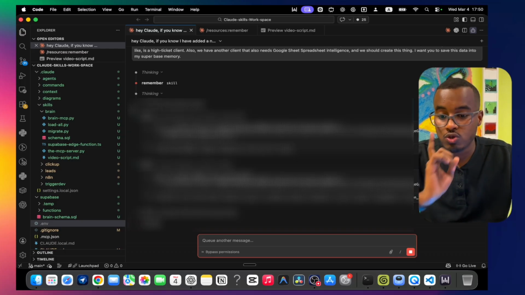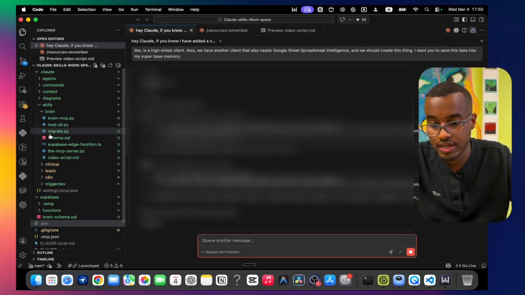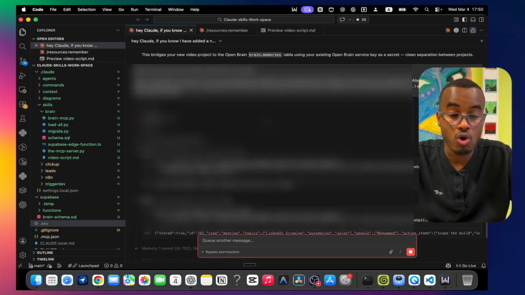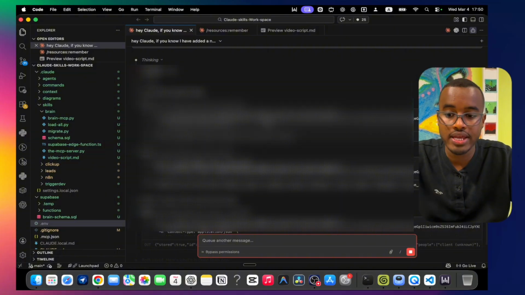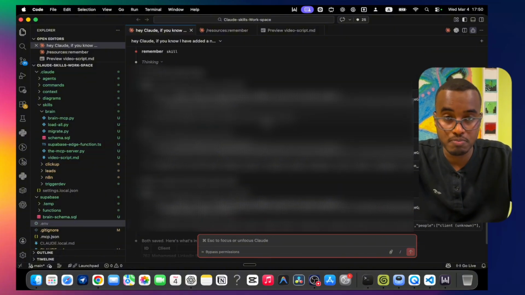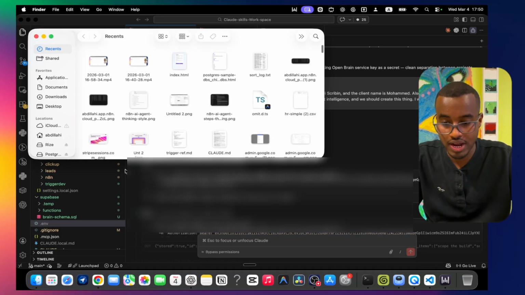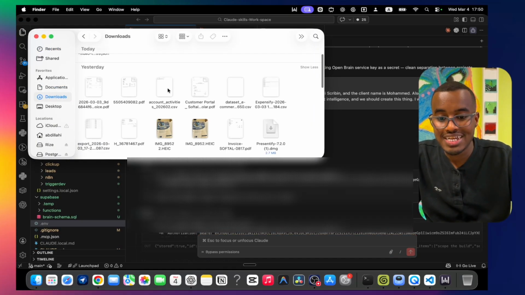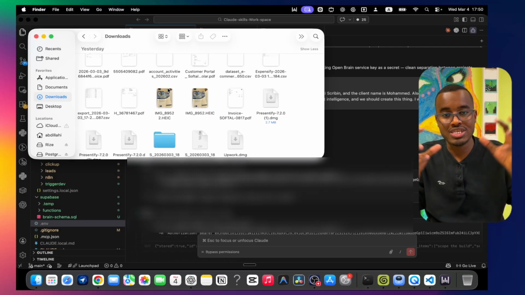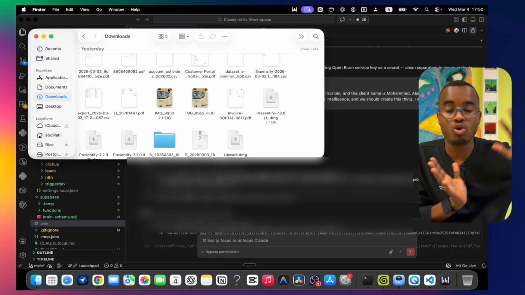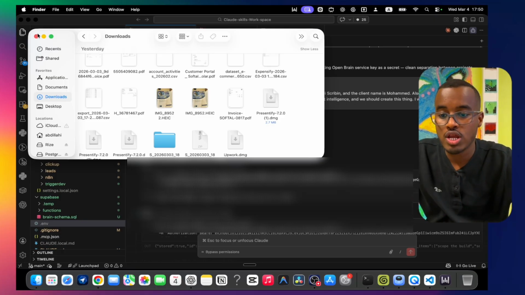Now it's going to save into Supabase memory. What you can do is create a Migrate.py. You can ask your Claude Code, or any application you're using, to create a Migrate.py. It's going to go through all the files you have in your documents, chunk them down, and upload and load all those files into your Supabase.